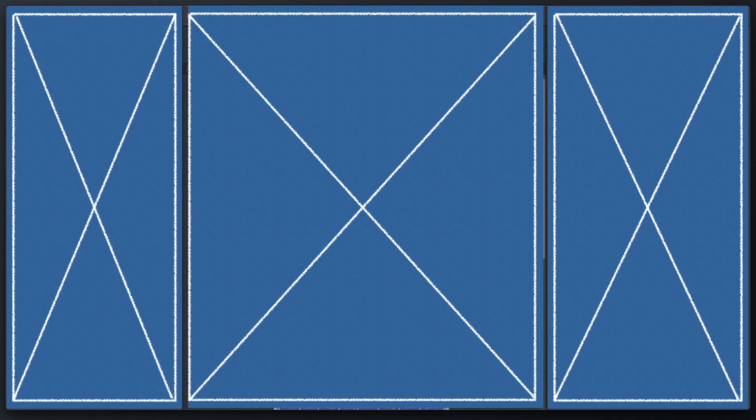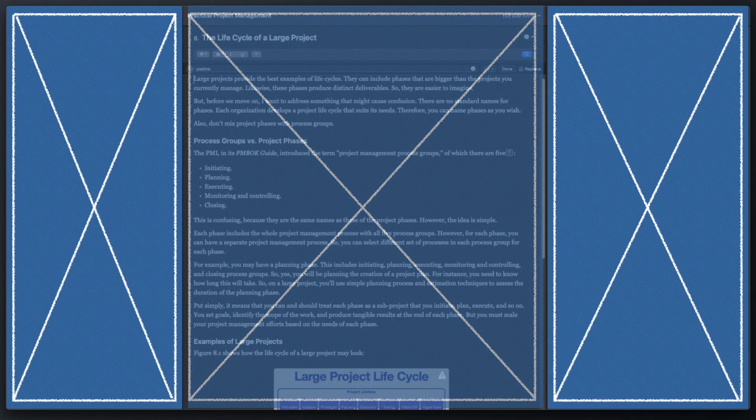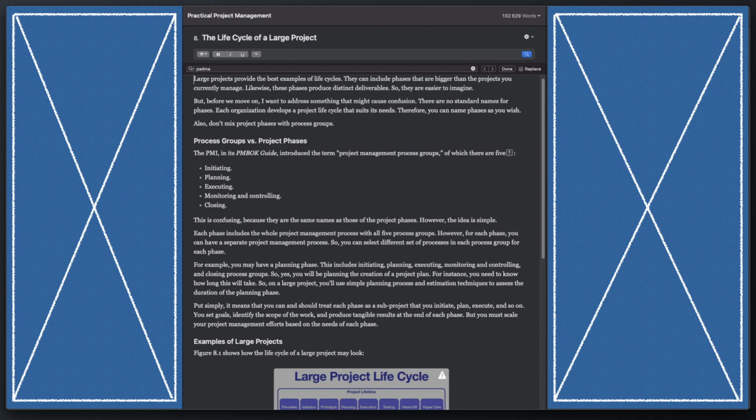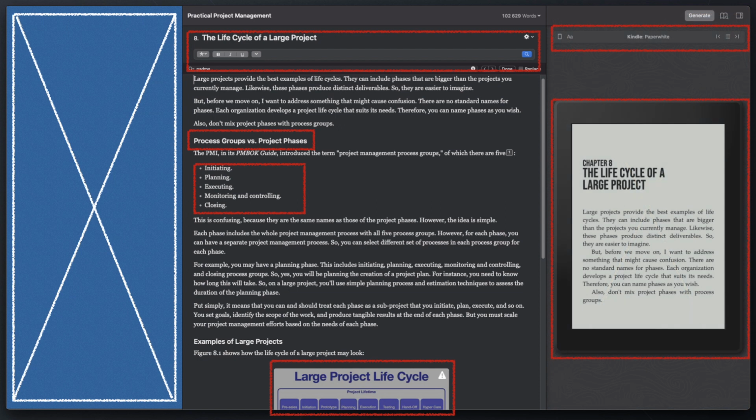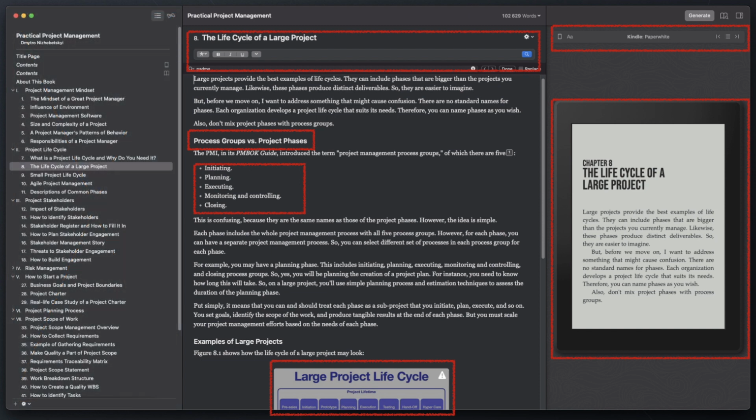So, based on the brief description of the application and the overall vision of our customer, we may learn that we need a rich text editor. It should support all the formatting supported by Kindle devices. We also talked about functionality that allows authors to see what their book will look like in real time. And we need an easy way to navigate through chapters.